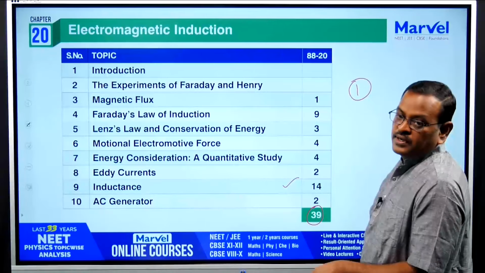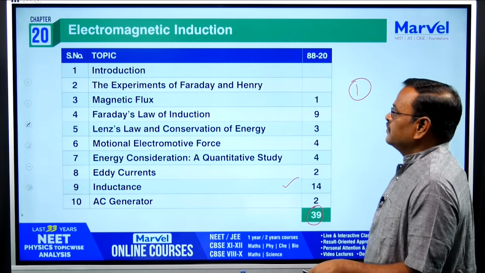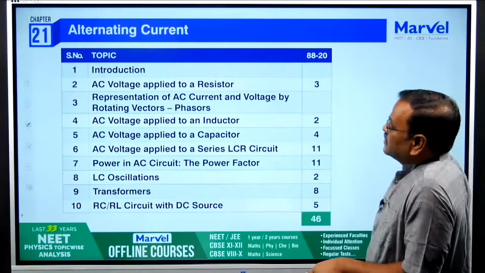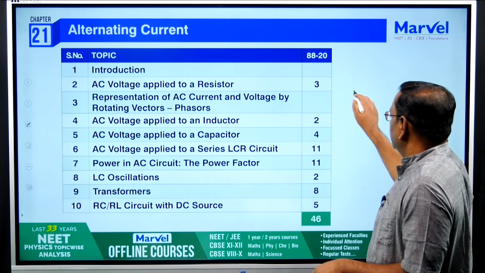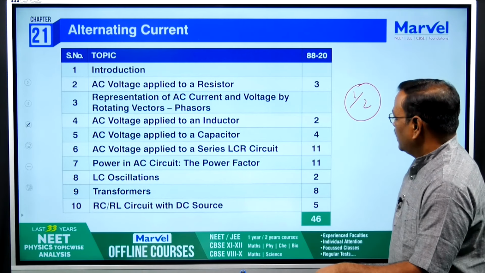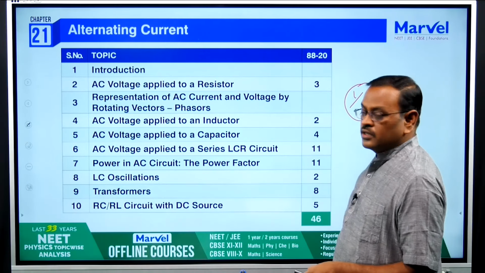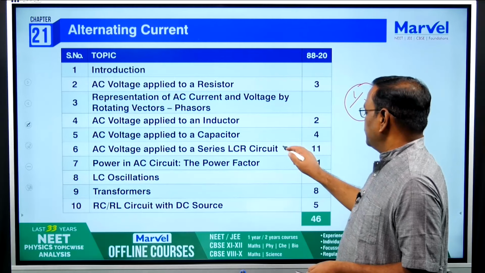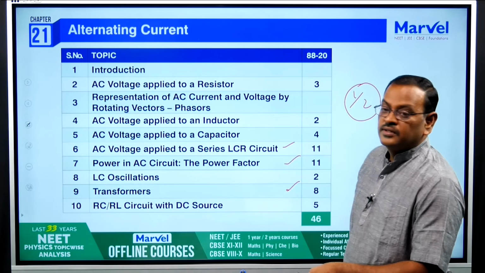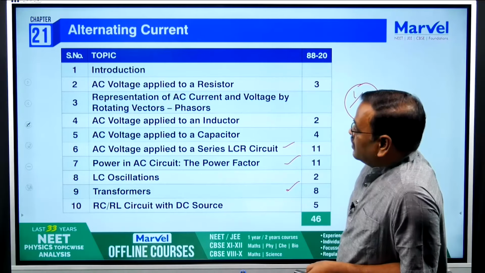That is a very important subtopic. Next, alternating current, you can expect either one or two questions. Maximum one question you can expect, and give equal importance to all the topics, and practice more questions from these three topics.